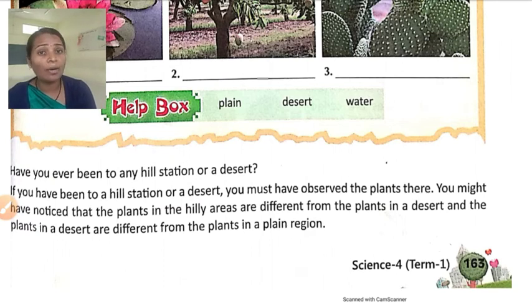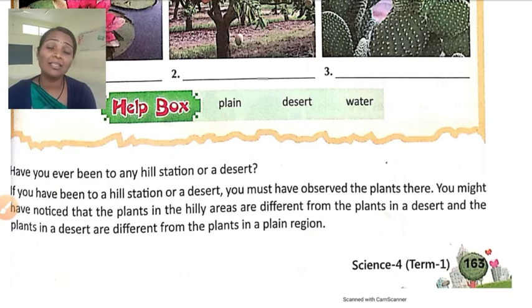Here we know about the landforms. We have learned in SST about landforms. Land is not even, somewhere there are high masses, somewhere there is low land. So there are different forms of land, that is hill, mountain, desert, plain.